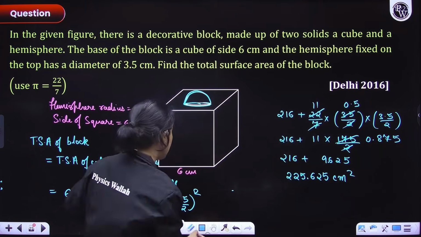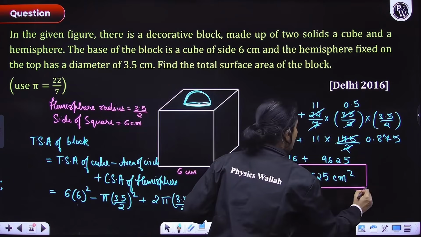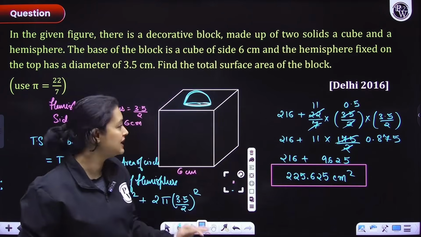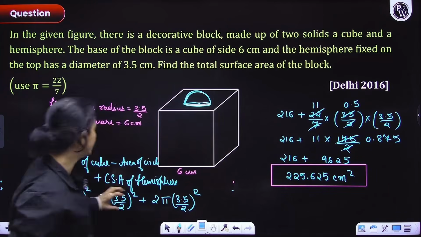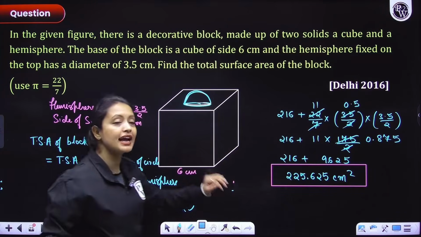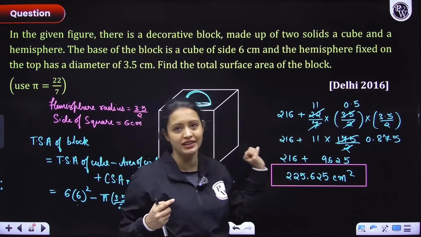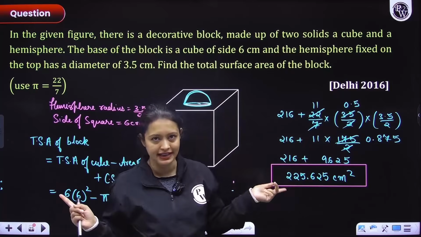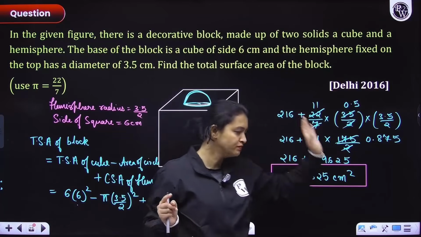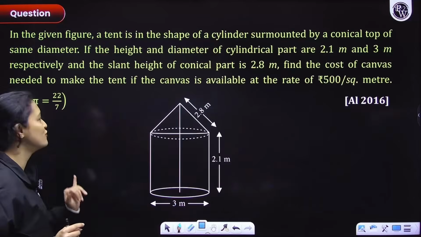So always make sure that you are doing your calculations easily, smartly. That's why first of all I evaluated this, and I always make sure that I put my value of pi after I am done simplifying the entire formula that I get. Okay? Cool? So with that, let's move on, everyone.